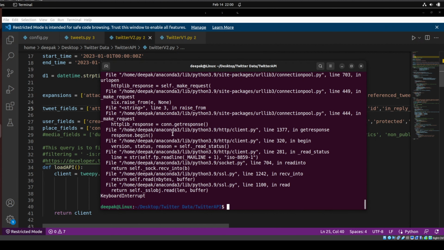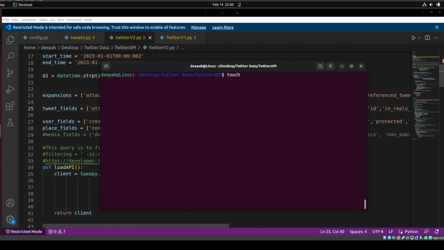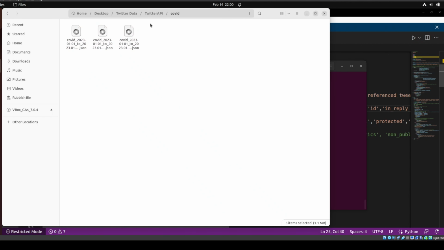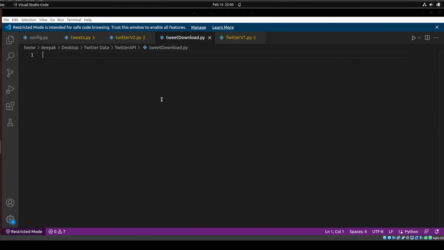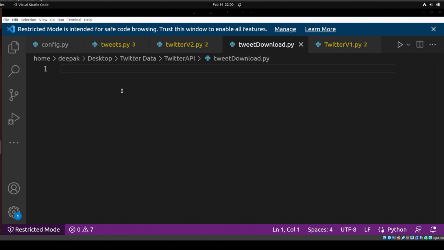Okay guys, so what I will do, I will just create a Python file, Twitter download. I will just make it tweet download. And what I will do, I will use this file, tweet download, to download the data or download the tweets using V1.1 and V2.